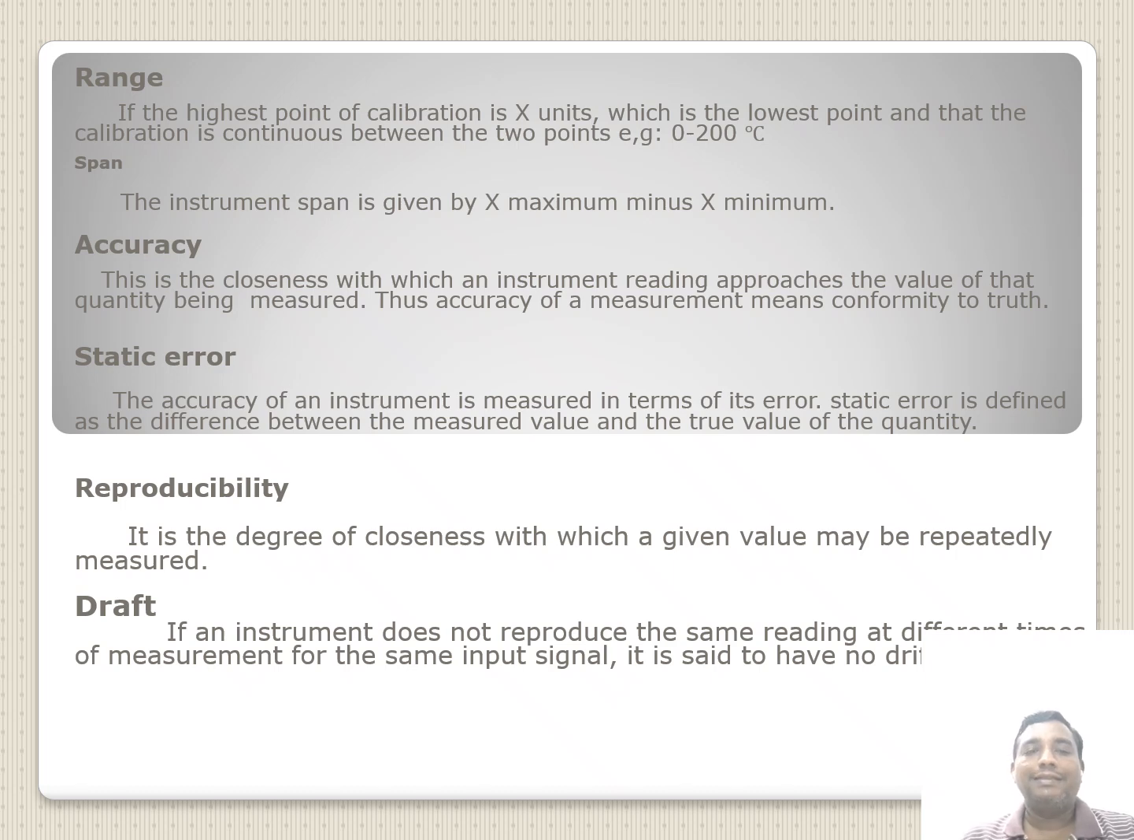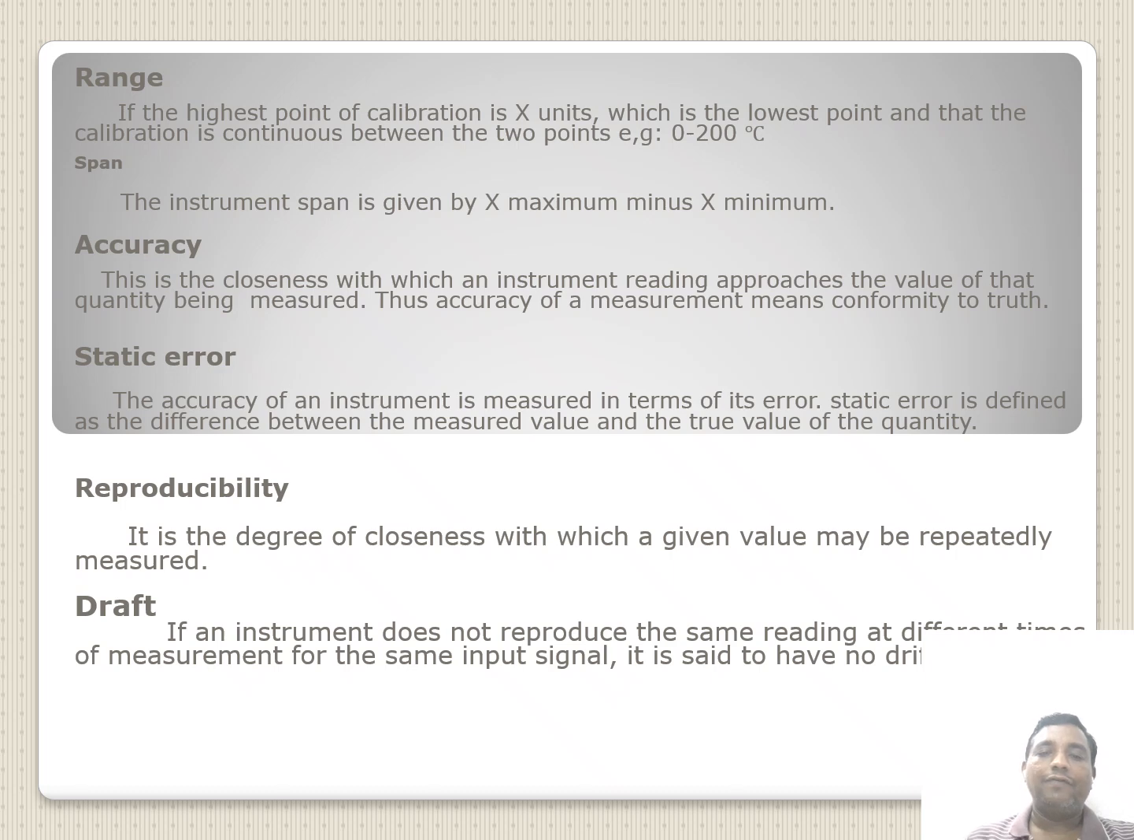Accuracy is the closeness with which an instrument reading approaches the value of the quantity being measured. That is, it gives the real value or a value nearer to the true value. Static error. The accuracy of an instrument is measured in terms of its error. Generally, static error is defined as the difference between the measured value and the true value of the quantity. Right. Then next, reproducibility. It is the degree of closeness with which a given value may be repeatedly measured.